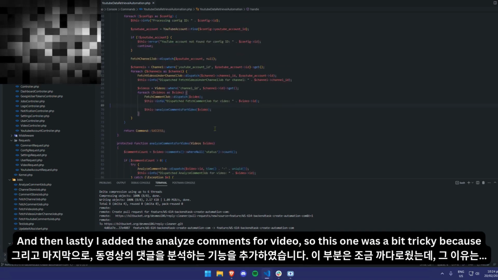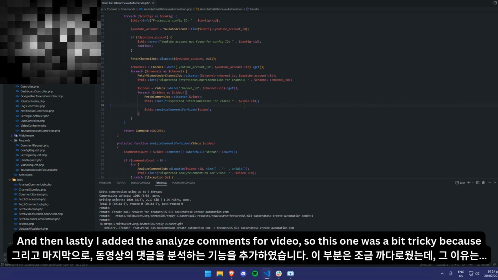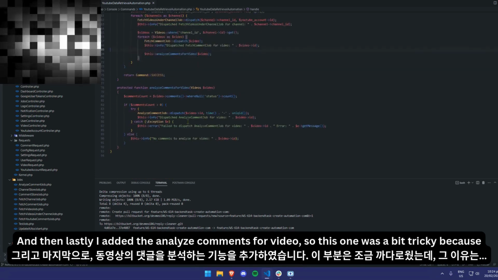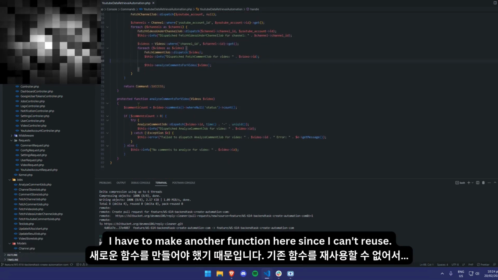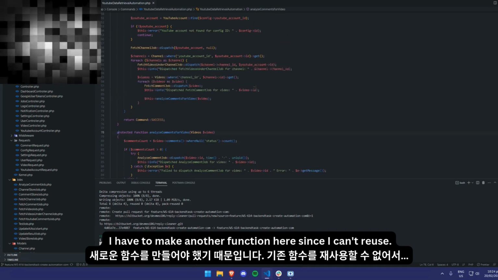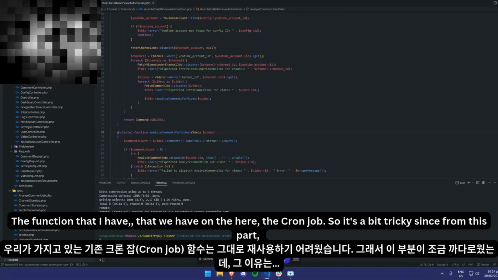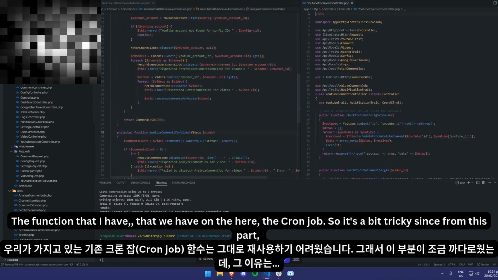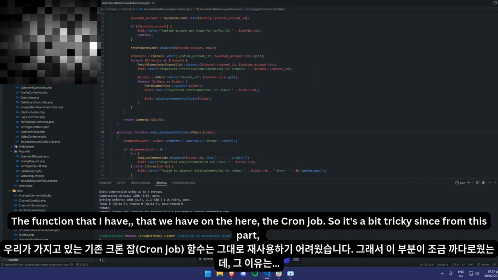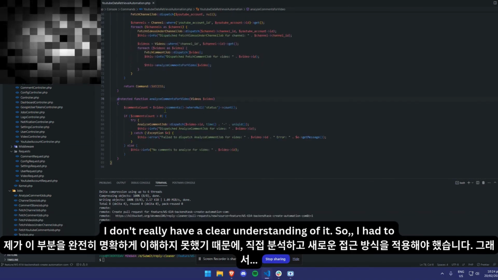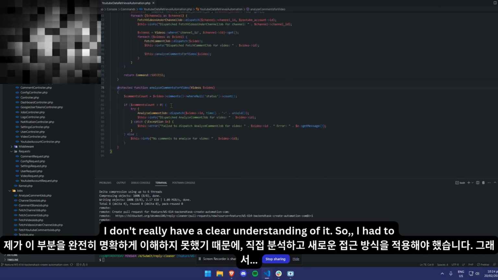Lastly, I added the analyze comment for video. This one was a bit tricky because I had to make another function here, since I can't reuse the function that we have in the cron job. It's a bit tricky since, from this part, I don't really have a clear understanding of it.